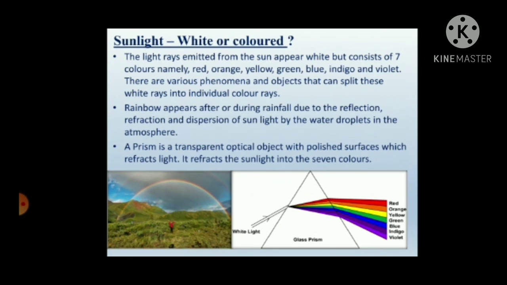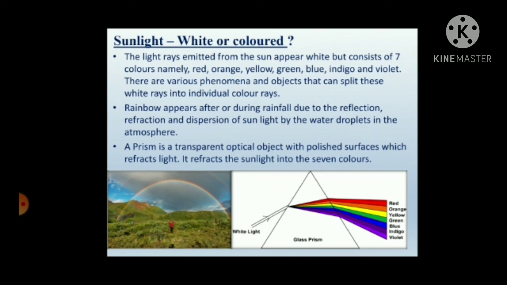Sunlight, white or colored. Let's see. The light rays emitted from the sun appear white but consist of 7 colors, namely red, orange, yellow, green, blue, indigo, and violet. There are various phenomena and objects that can split these white rays into individual color rays.